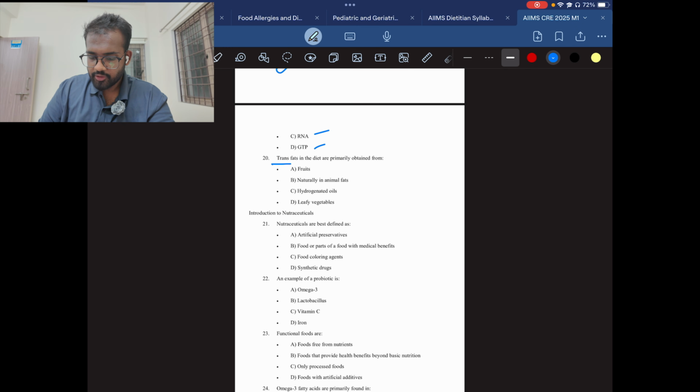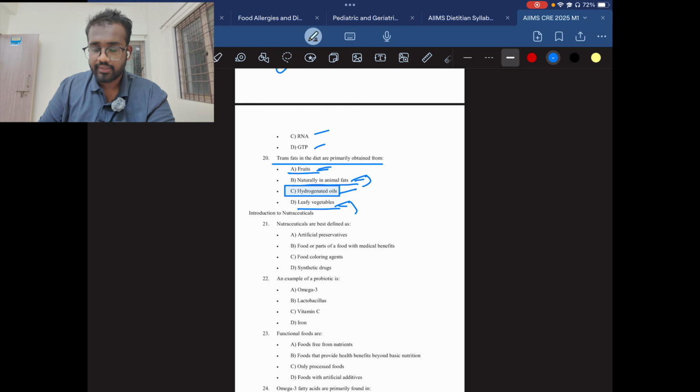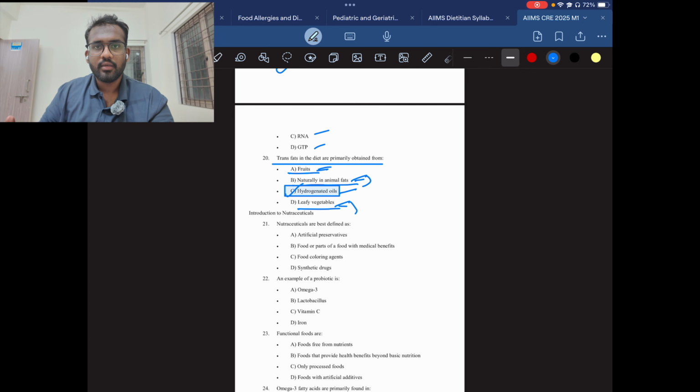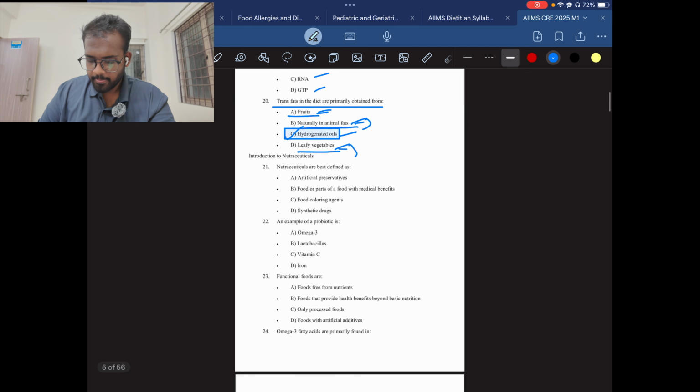Question number 20. Trans fat in the diet are primarily obtained from fruits, naturally in animal fats, hydrogenated oils, leafy vegetables. Fruit doesn't have any kind of trans fat. Naturally in animal fats has a little bit of trans fat but not too much. Leafy vegetables also don't have the fat. Only hydrogenated oils have a lot of trans fat, so it is unhealthy. If you consume a lot of hydrogenated oils, you will get a lot of cholesterol accumulated in the body and it leads to cardiovascular diseases.